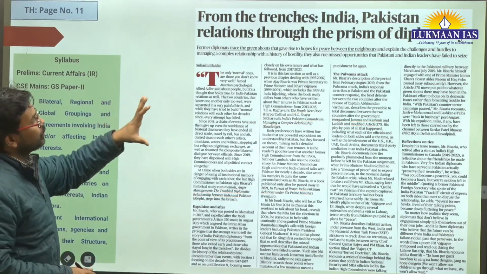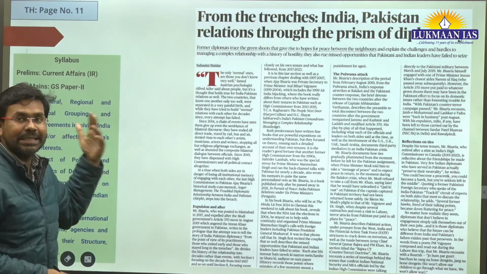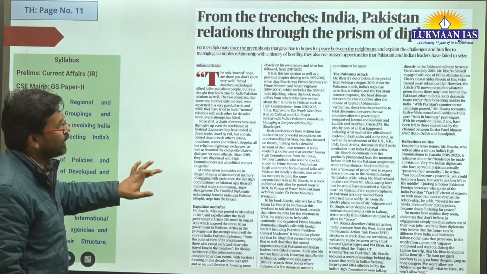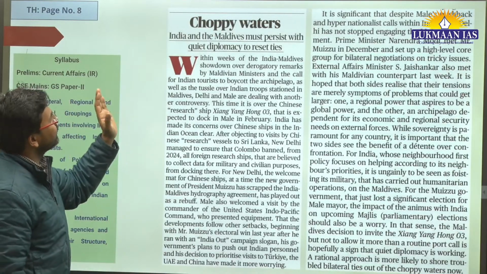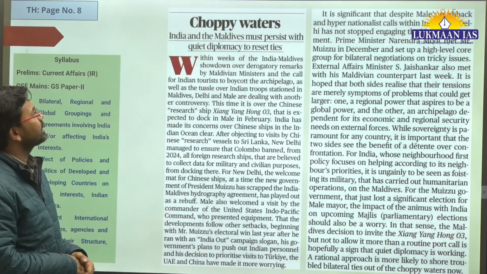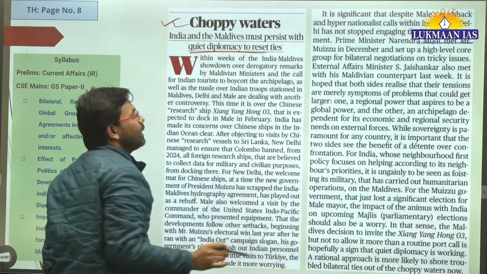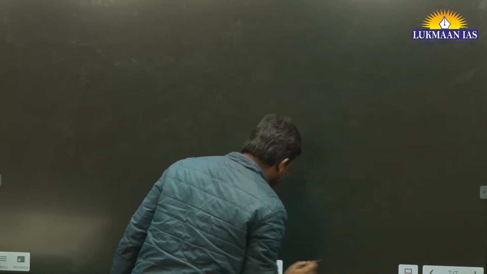This is the thing. So basically, in this article, they have talked about many such incidences that have deteriorated the relationship between India and Pakistan. So with this, let us now move to another article. It says, "Choppy waters, India and Maldives must persist with quiet diplomacy to reset ties." So here, this article is very important. We are going to understand about this article.